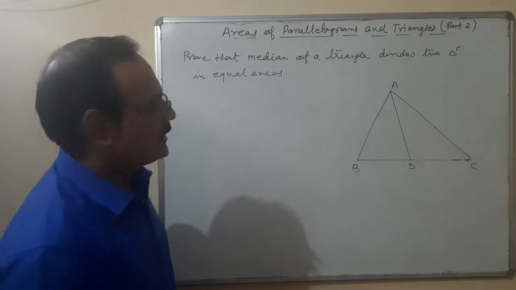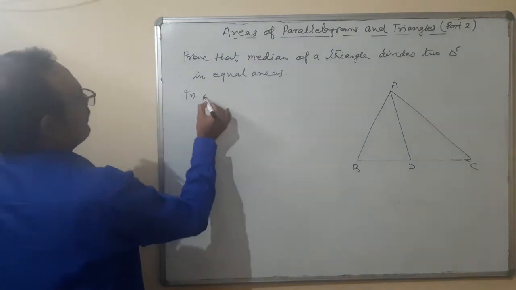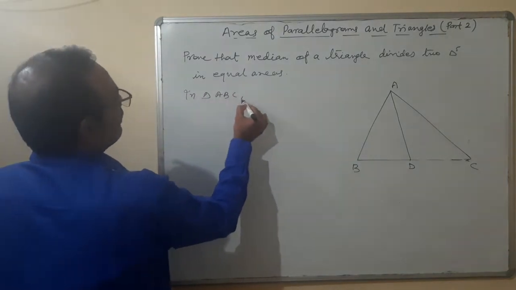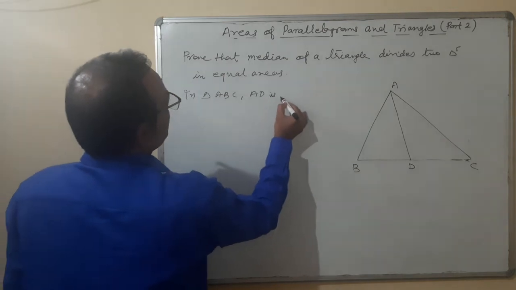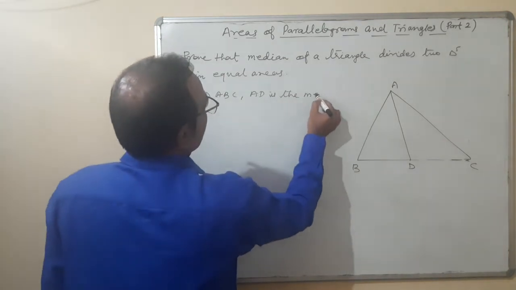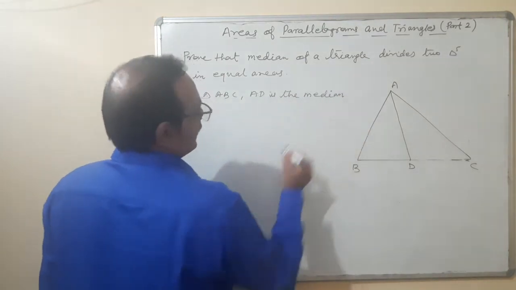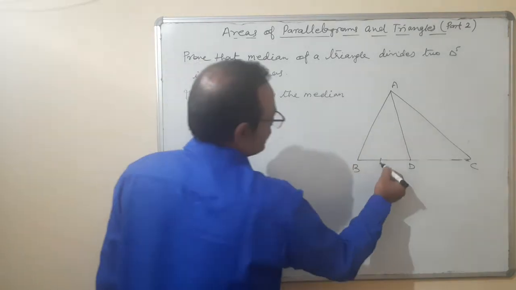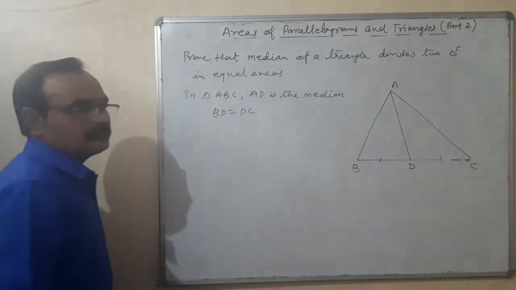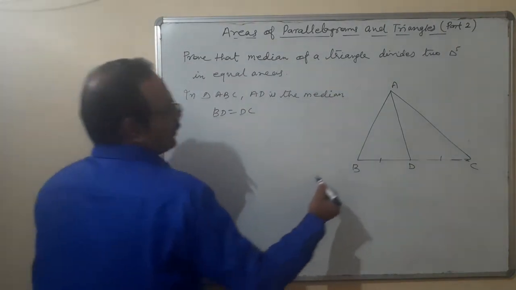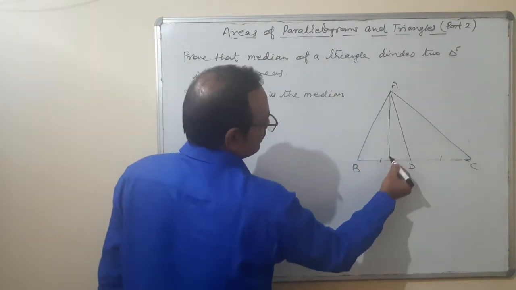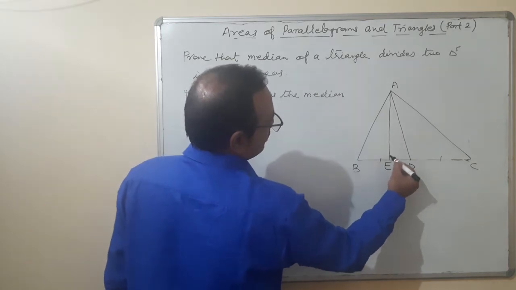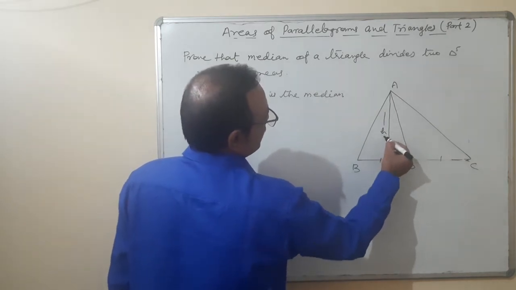In triangle ABC, AD is the median. What is it? It is the median, that means BD is equal to DC. That is one. Okay. We are going to draw one perpendicular here, E perpendicular, and it is H.